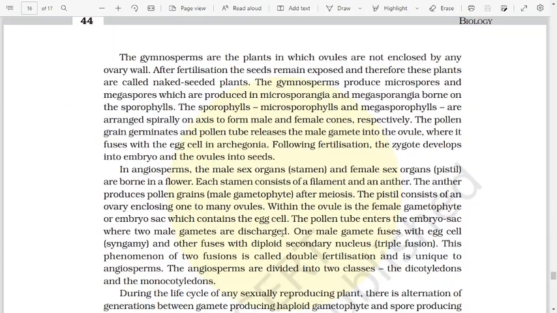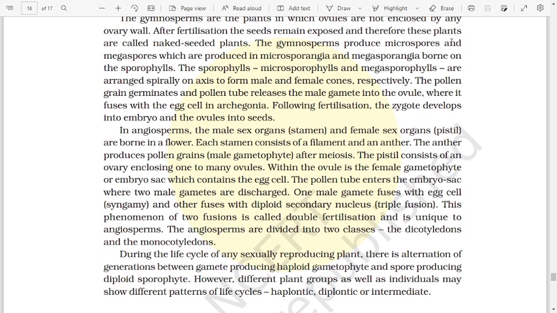The gymnosperms are plants in which ovules are not enclosed by any ovary wall. After fertilization, the seeds remain exposed, and therefore these plants are called naked seeded plants. The gymnosperms produce microspores and megaspores, which are produced in microsporangia and megasporangia borne on the sporophylls. The microsporophylls and megasporophylls are arranged spirally on an axis to form male and female cones, respectively.